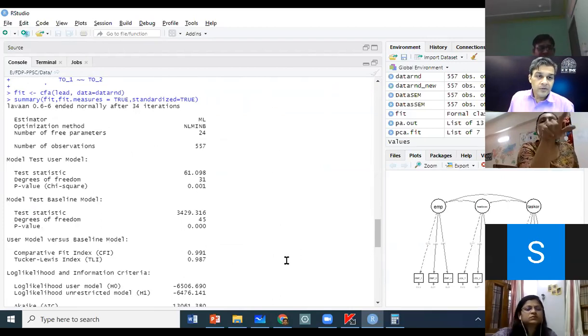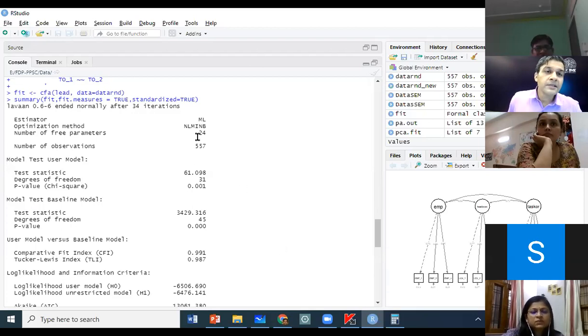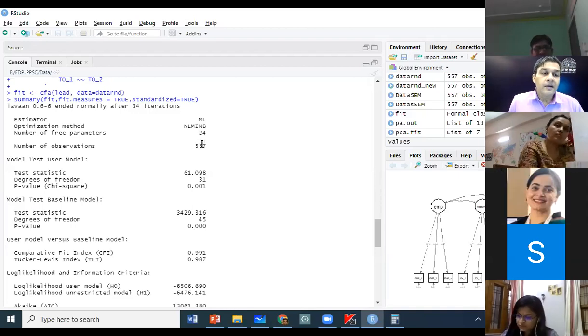We have reduced one item, like 2 items. We have one error at one is reduced. Why has the number of parameters increased from 23 to 24 now? Covariance has to be estimated now. Very good. Because we have added one more covariance to be estimated. And what is that covariance?